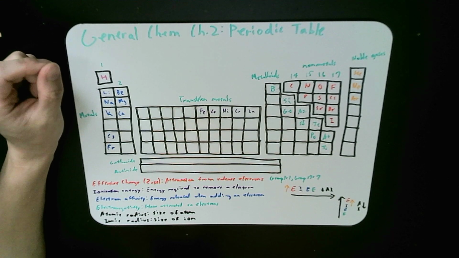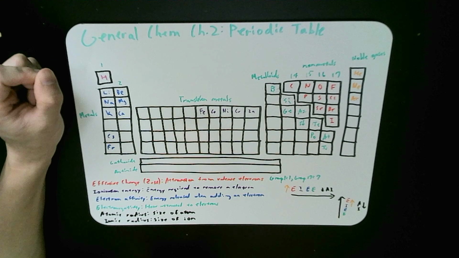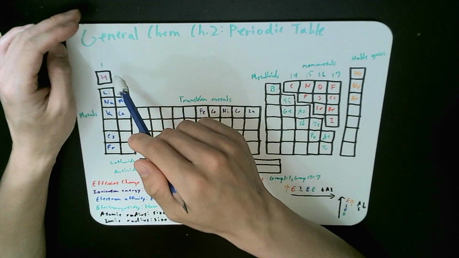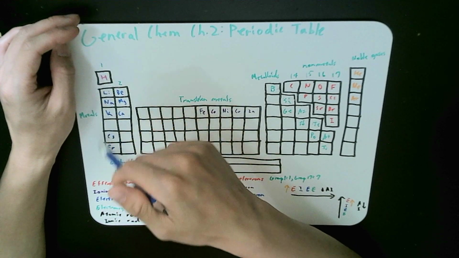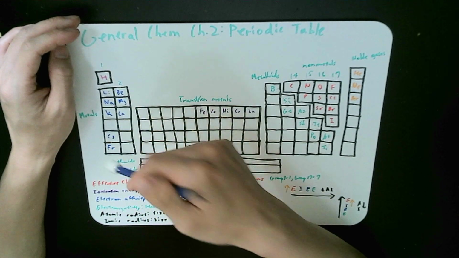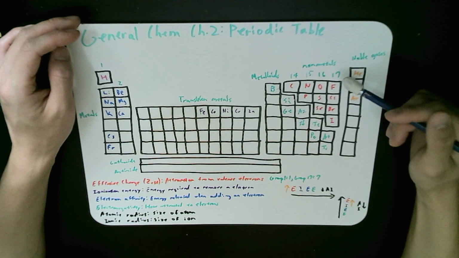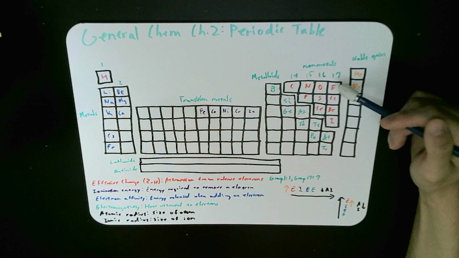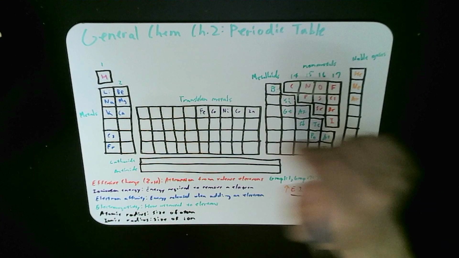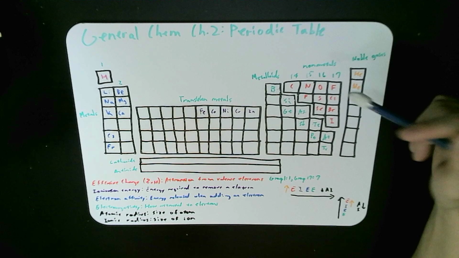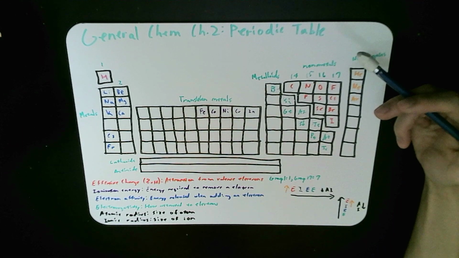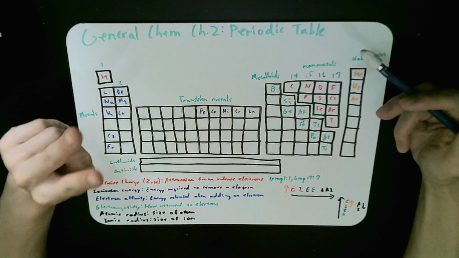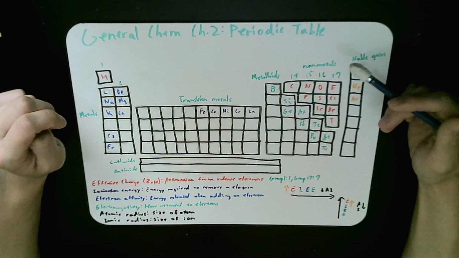Now, you will notice a quick way to find the effective charge is to look at the single digit of the group. So for group 1, they all have an effective charge of 1. Group 2, they all have an effective charge of 2. And for group 17, for F, it has 9 electrons. 2 of them are in the first shell, so there's 9 protons minus the 2 electrons in the first shell, so that's 7.